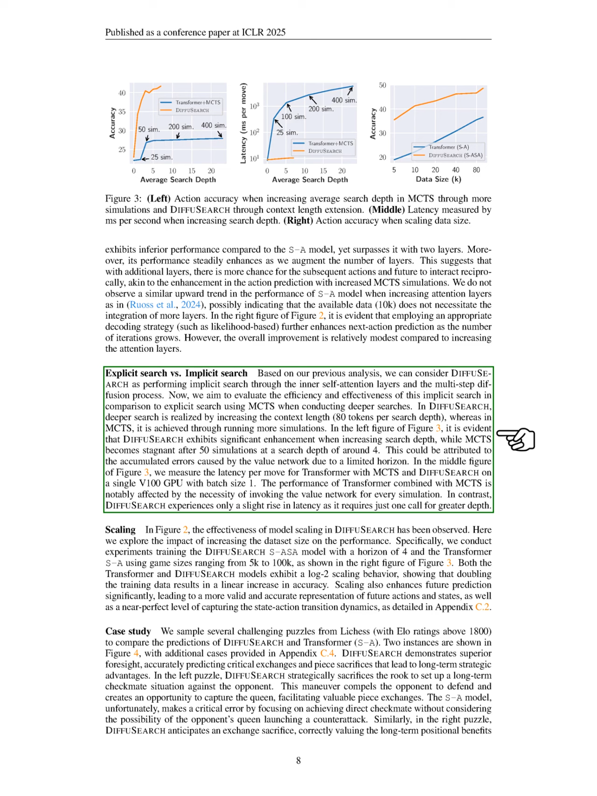Our results show that DIFFUSEARCH significantly improves with increased search depth, while MCTS performance plateaus after about 50 simulations. This stagnation may be due to errors from the value network caused by a limited horizon. We also measure latency per move for both transformer with MCTS and DIFFUSEARCH on a single GPU.